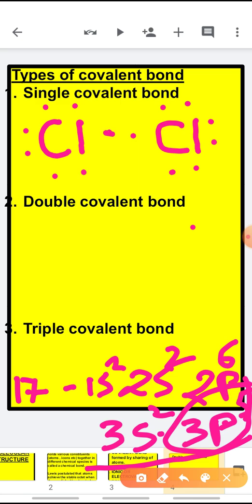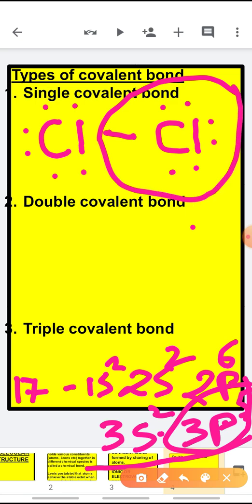Now if you count the number of electrons with this chlorine, there are 8 electrons. Similarly, with the other chlorine also, there are 8 electrons. So, both the chlorine atoms will become stable by sharing of one electron pair, and this sharing of one electron pair is called a single covalent bond.